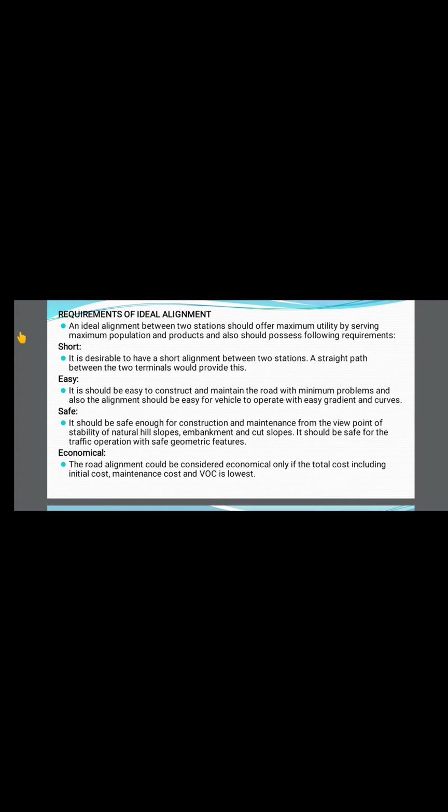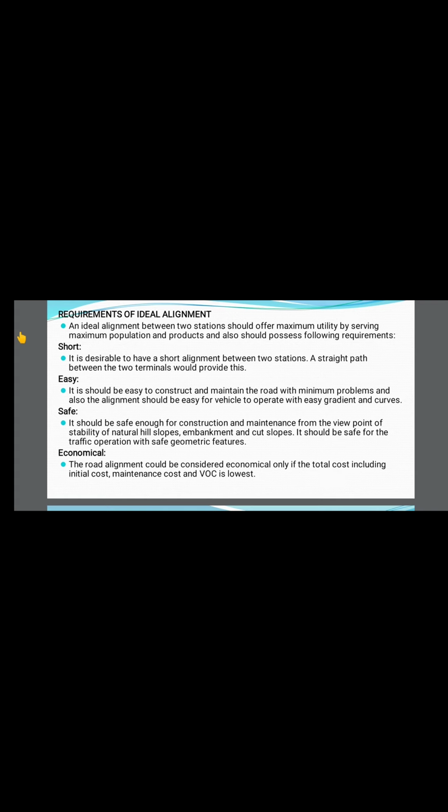Next is safe. It should be safe enough for construction and maintenance from the viewpoint of stability of natural hill slope, embankment, and cut slope. It should be safe for traffic operation with safe geometric features. When we call the road safe, it should be safe enough during construction, safe enough to construct the roads.